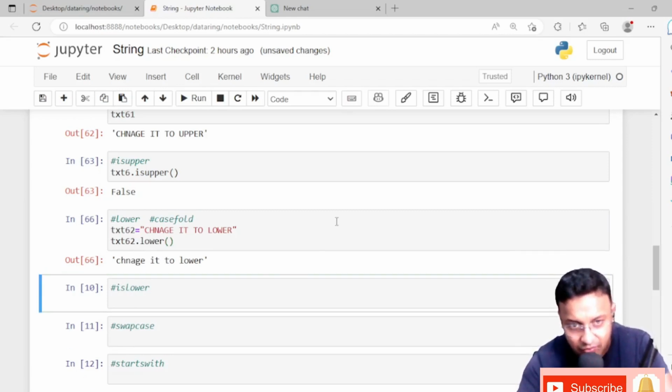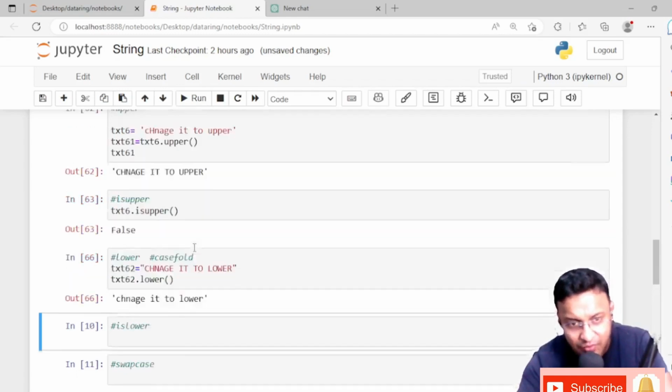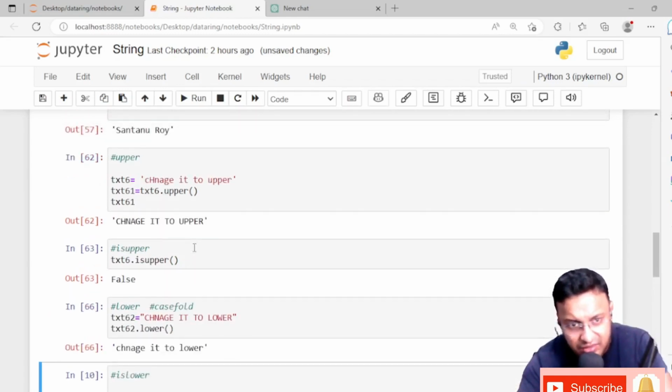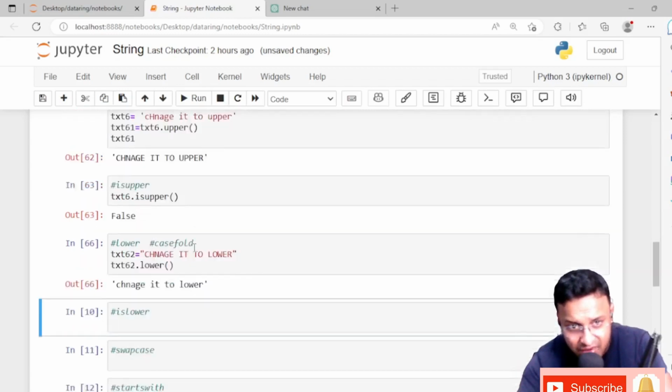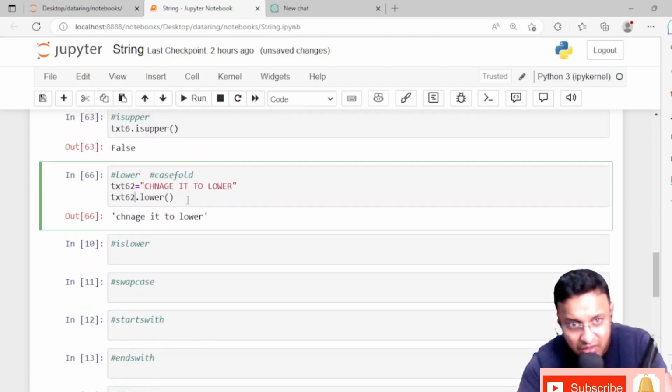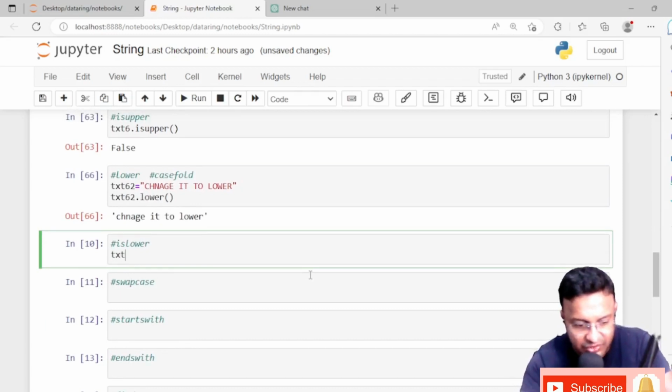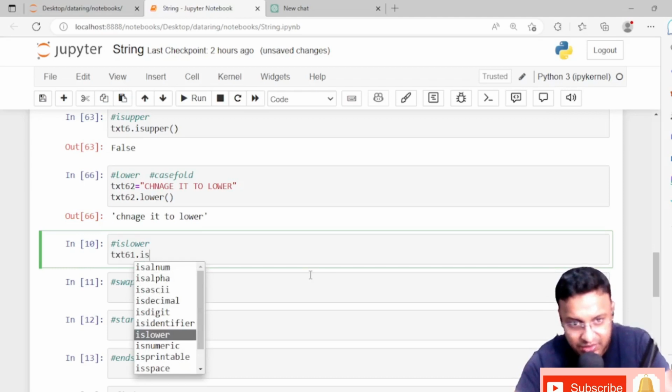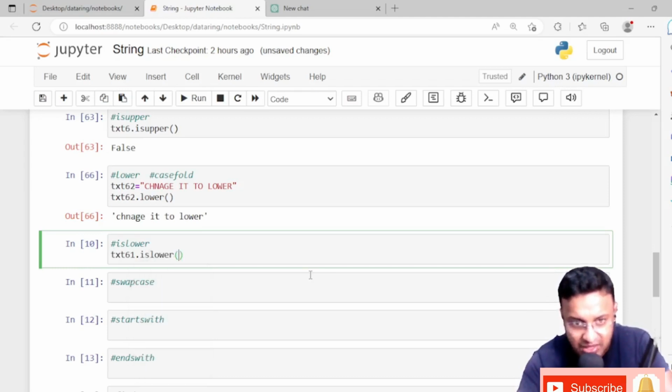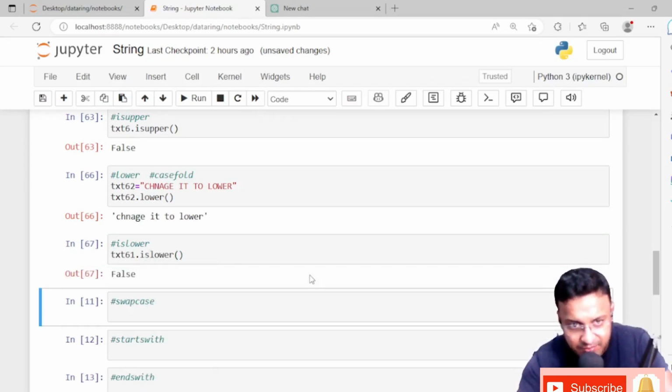Right. And similarly, if we check for any other things like for the 61, everything was in uppercase. So if we check it, text 61 dot is lower. Similarly, like how we checked for is upper, there is a function called is lower.